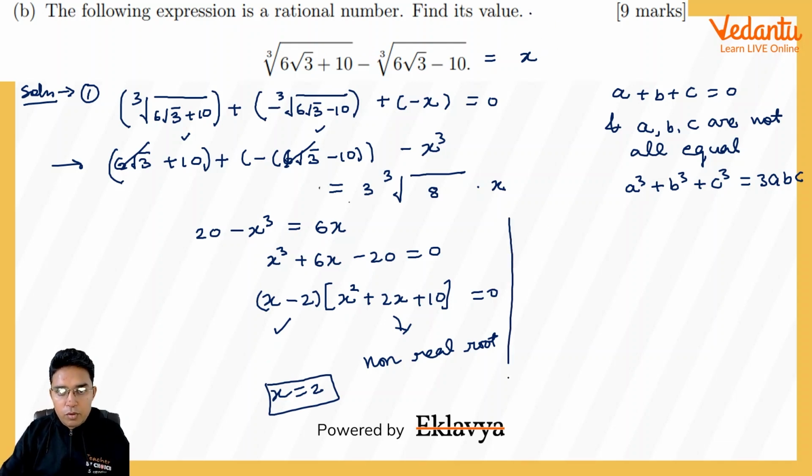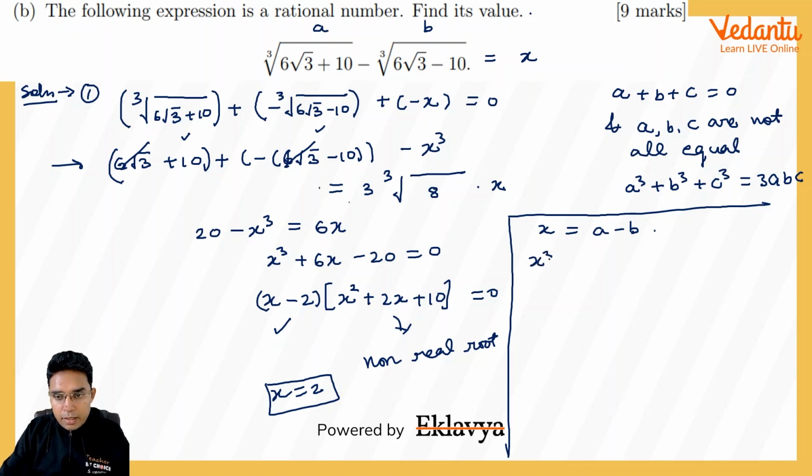Now if we have to do this question in another way, please see how we can do it. Let us call this A and this B. So we have x is equal to A minus B. If I cube both sides, x cube will be A cube minus B cube minus 3AB into A minus B. Now putting these values, A cube minus B cube, if I cube them and subtract them, we will be getting 20, because 6 root 3 will be cancelled, and 10 plus 10 will be 20.